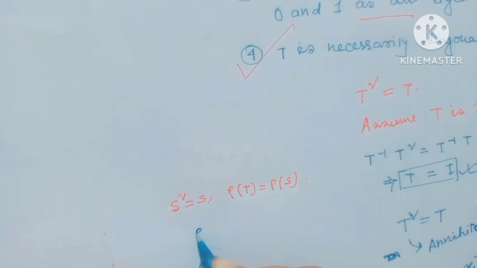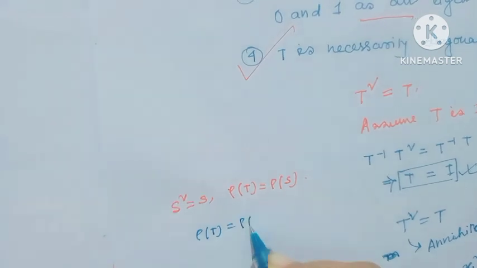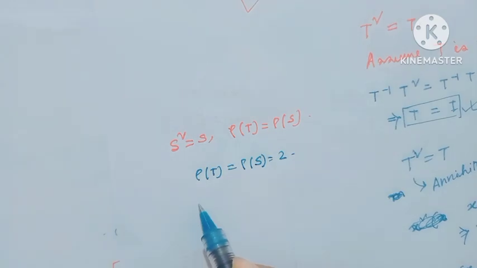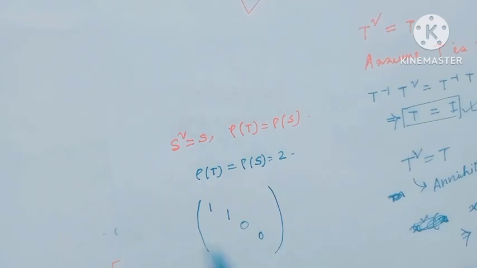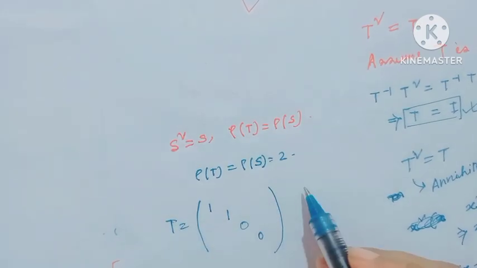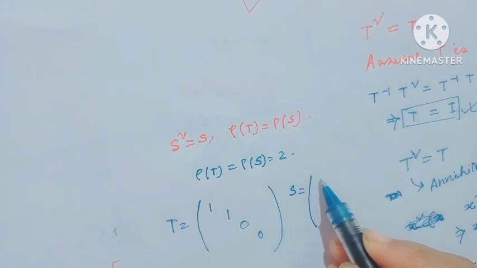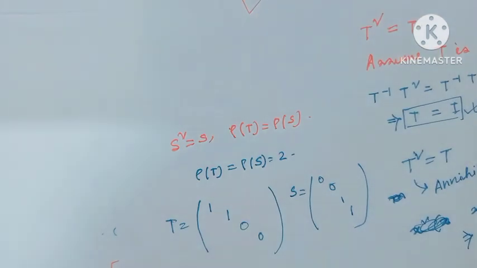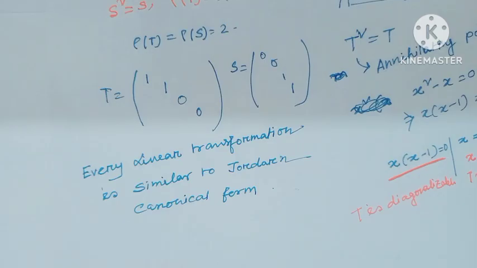If rank T equals rank S equals 2, then the possibility of T and S would be diag(1, 1, 0, 0) and diag(0, 0, 1, 1), because rank T equals rank S and S squared equals S. And all of us know that a linear transformation is similar to its Jordan canonical form.